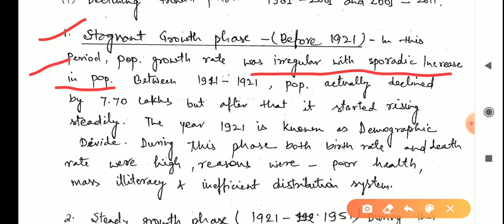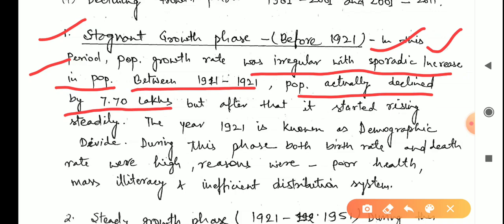The population was fluctuating very rapidly, ups and downs were there, and a constant increase was not there. Between 1911 and 1921, as we studied at the start, the population actually declined by 7.70 lakhs. It was not a big figure, it declined slightly, but after that it started rising steadily.